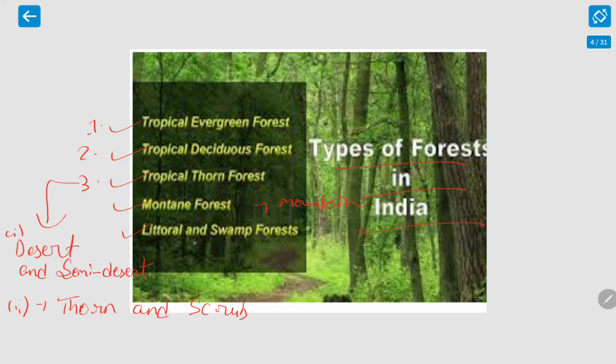Types of forests in India. Then littoral and swamp forests are those only. Mangrove forest is also called littoral forest. Various names it is having, so you need to remember all the names. So these are the types of forest you will study.